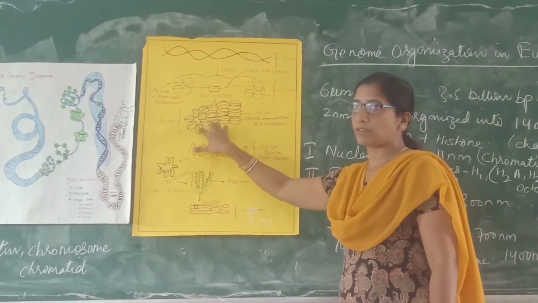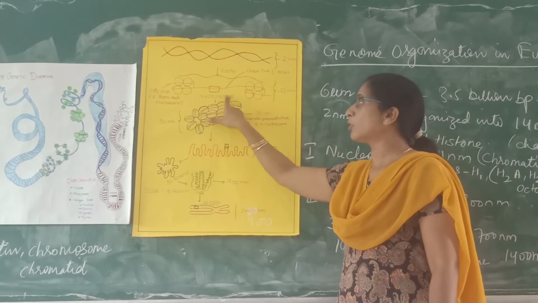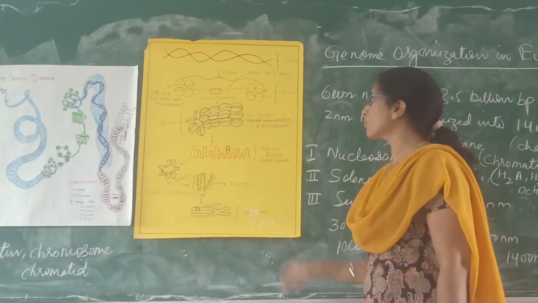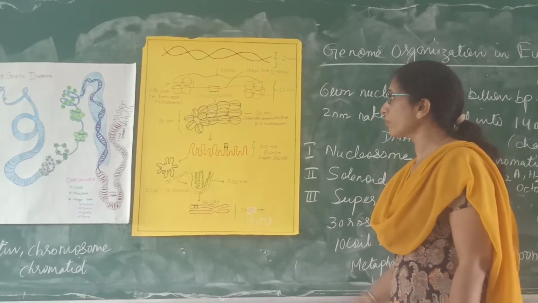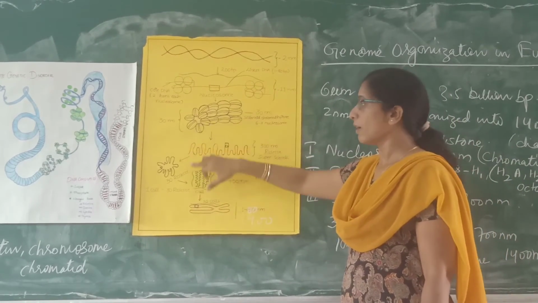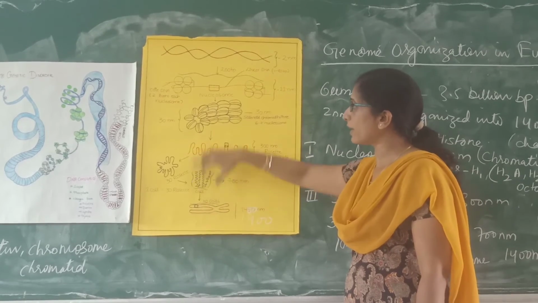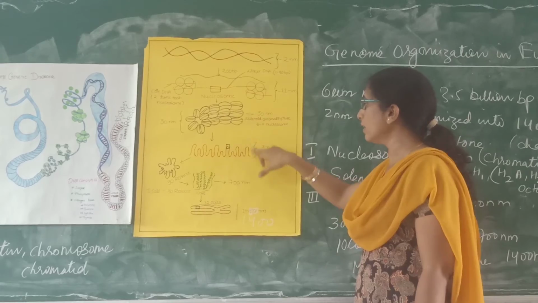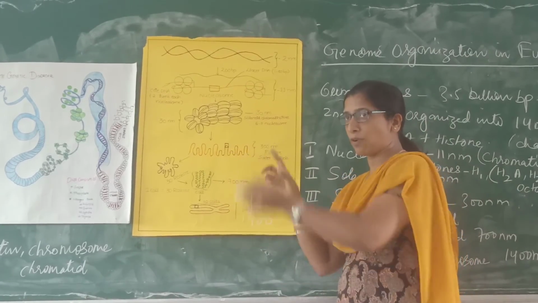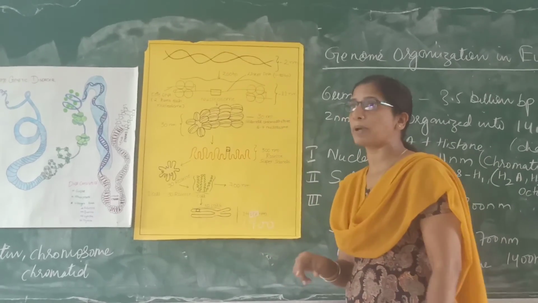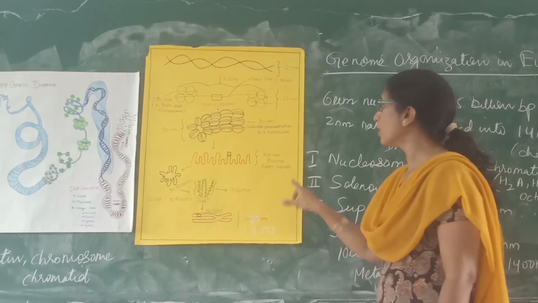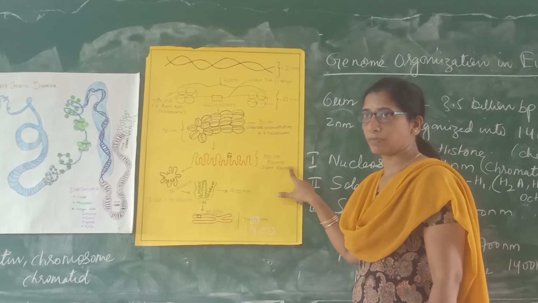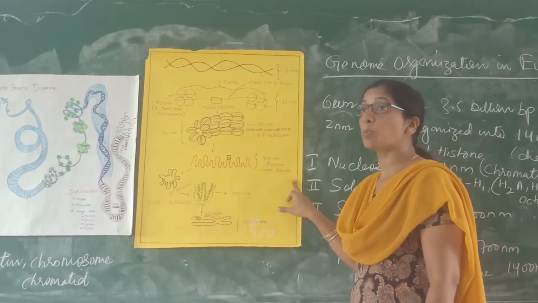It has 6 to 7 nucleosomes and increases the diameter to 30 nanometer. This structure is called a solenoid structure. When this solenoid structure is folded further, it takes a rosette-like structure, and one folded structure takes 30 rosettes. This increases the diameter to 300 nanometer, and this structure is called a super solenoid structure.